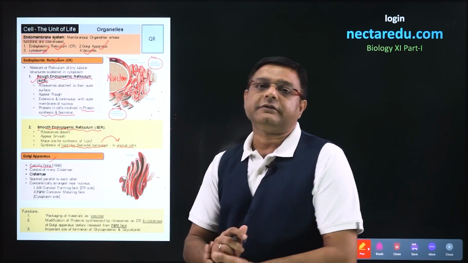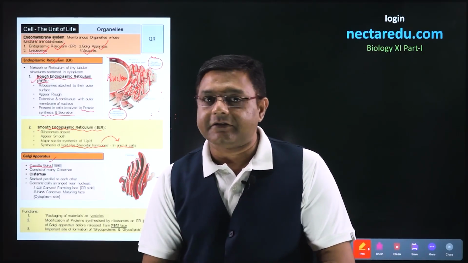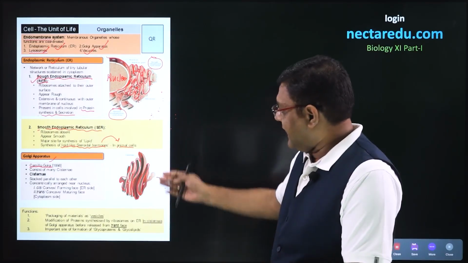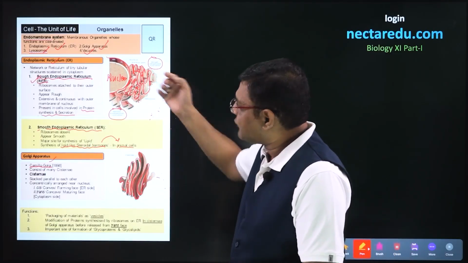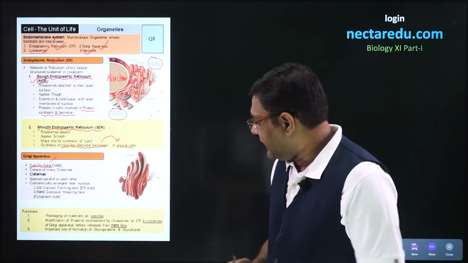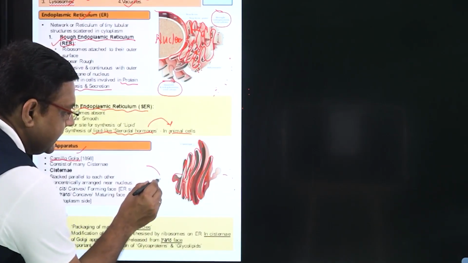Now, there are two surfaces which are present in Golgi apparatus. The one surface is called as cis surface and the second surface is called as trans surface. Now, whenever this Golgi apparatus is present, it is present in association with endoplasmic reticulum. So, if we see here, let us assume that nucleus is on this side.